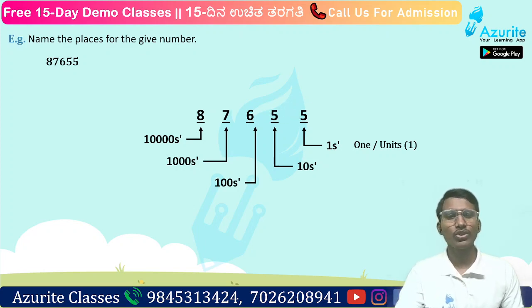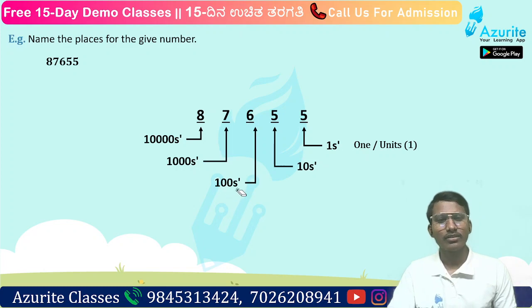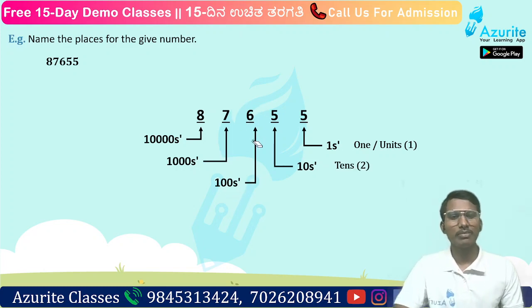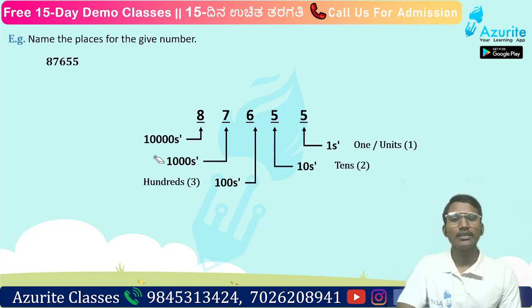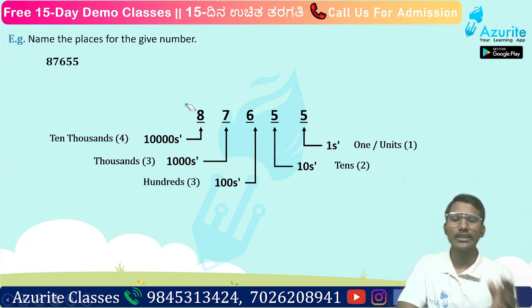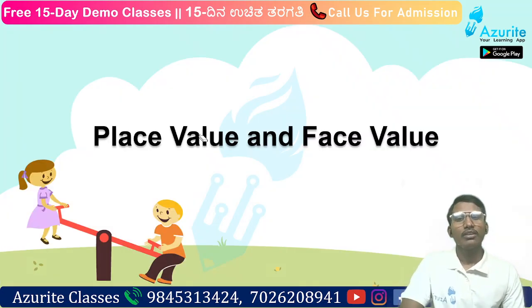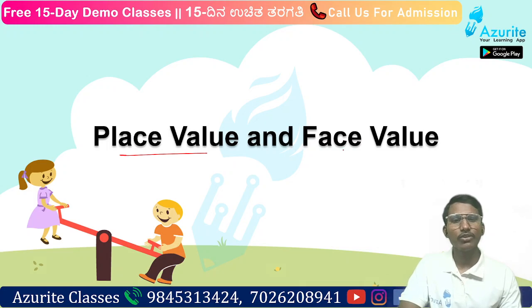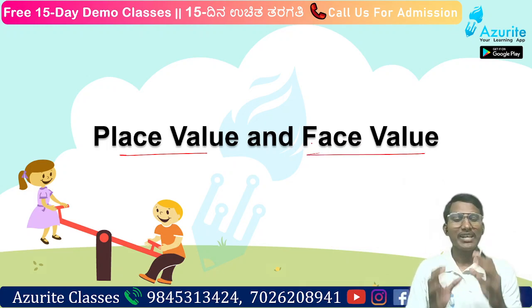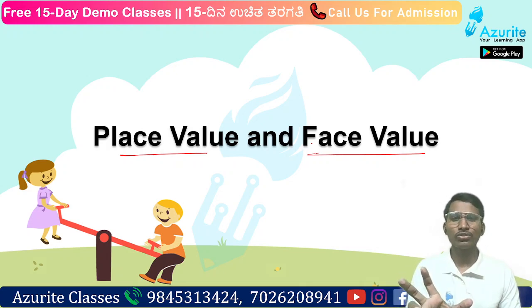So next is hundreds. The third place is hundreds, and then it is thousands, and then 10,000s, and after that it will go on, right? Next, let us understand about place value and face value. We have understood about place names.